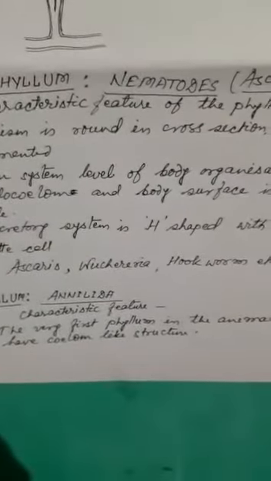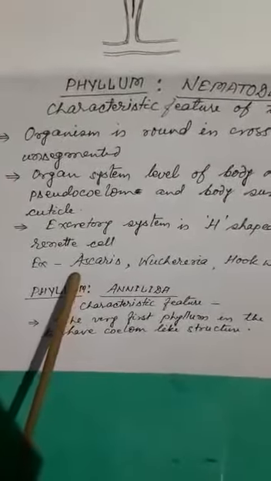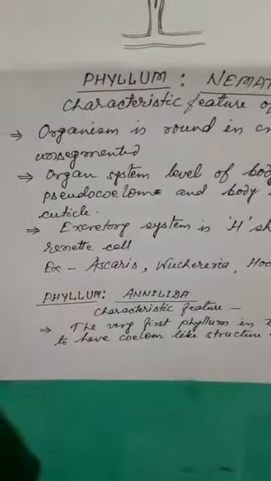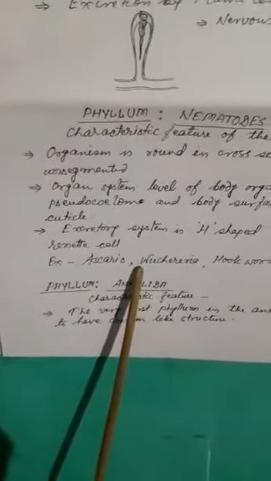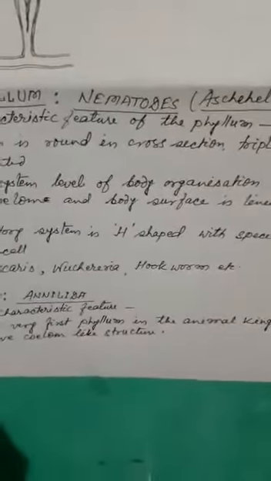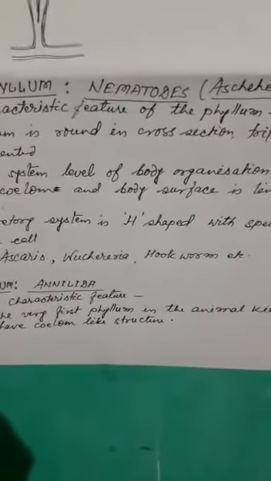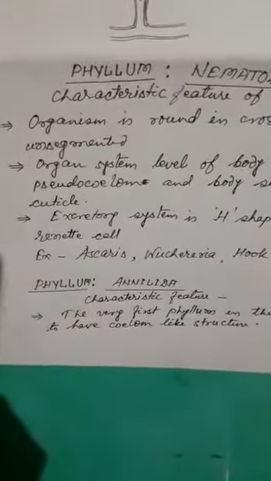Examples of the members belonging to this phylum are Ascaris, Wuchereria, and hookworm. Ascaris is an endoparasite that causes ascariasis-like disease in humans. Wuchereria is also an endoparasite that causes elephantiasis, and other organisms like hookworm and pinworm are all members belonging to this phylum.